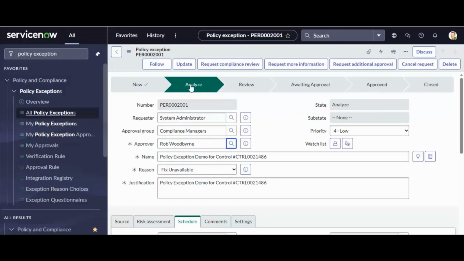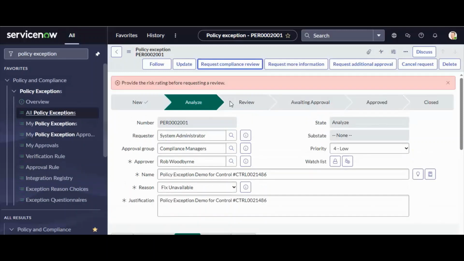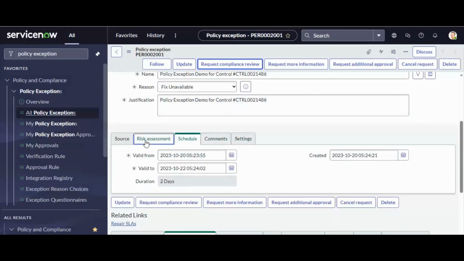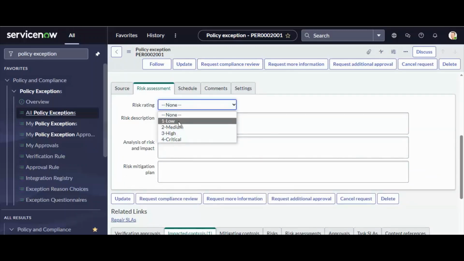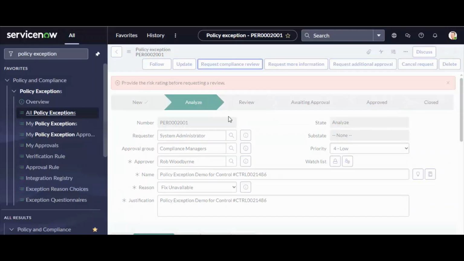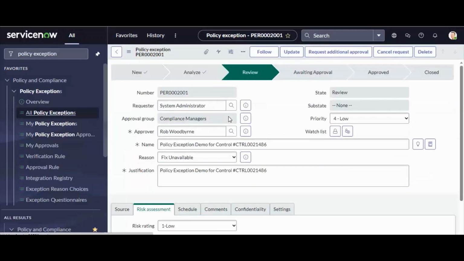Now you can see this is in the analyze state. When I click on request compliance review, it will go to providing the risk rating. We need to provide the risk rating before it. Let's say I am providing low risk here and submitting for the review. Now this exception goes to the review state, as you can see.